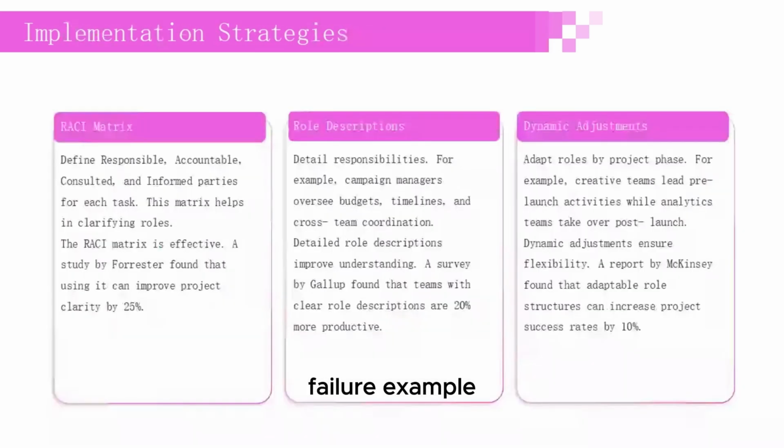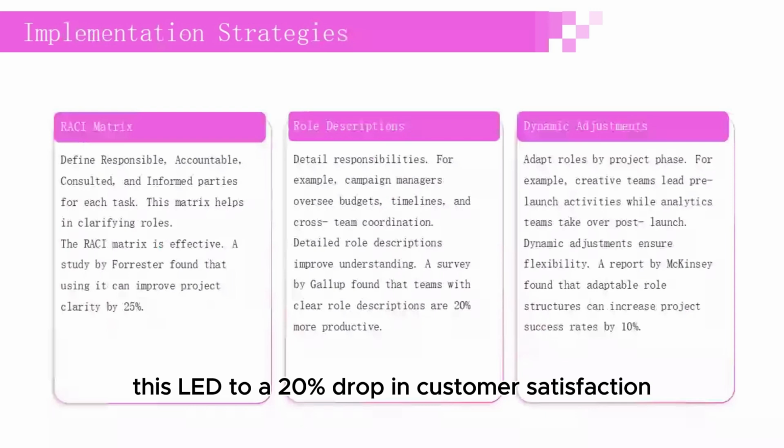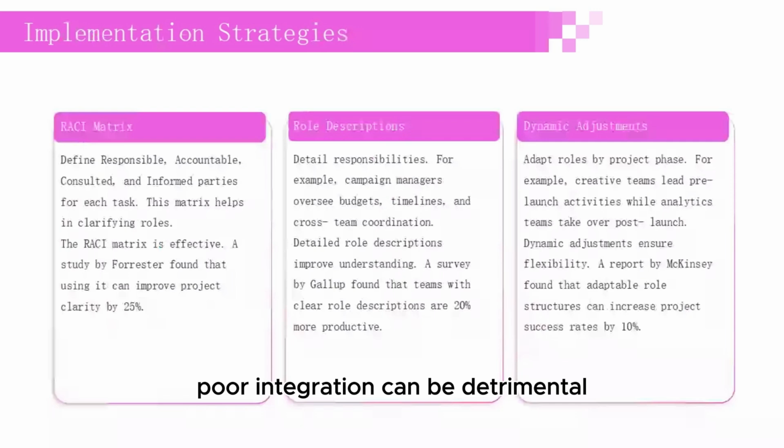Failure example. Conflicting online-offline promotions due to uncoordinated e-commerce and retail resources. This led to a 20% drop in customer satisfaction. Poor integration can be detrimental. A study by HubSpot found that 50% of customer complaints stem from uncoordinated resources.